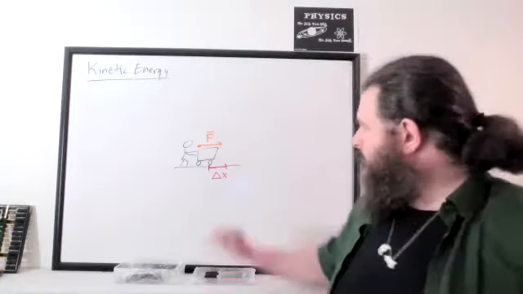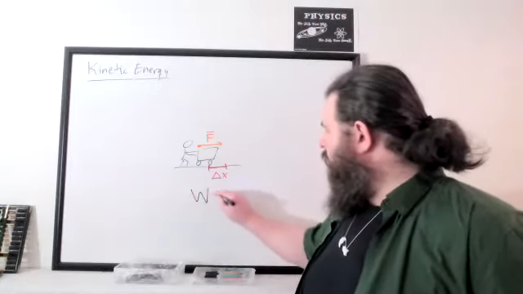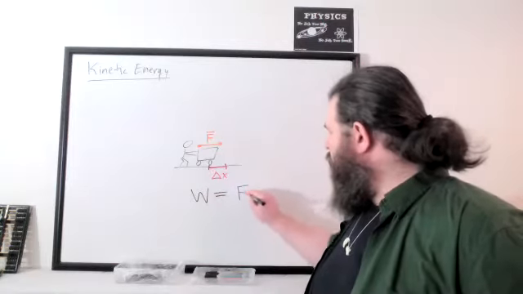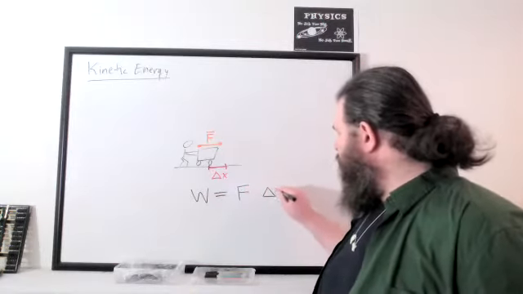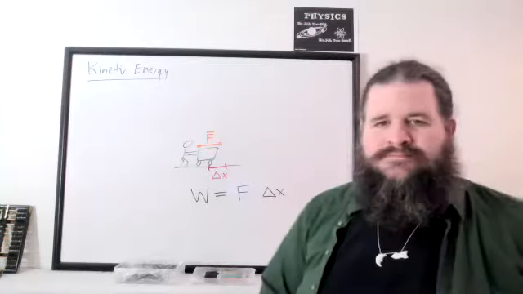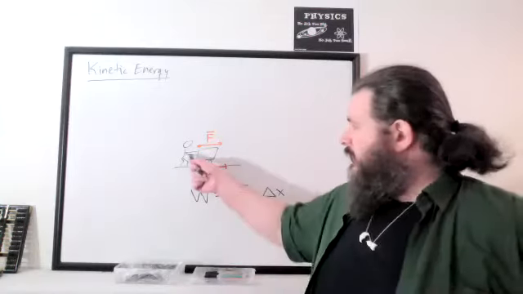Yeah, that's work. You're doing work because you're applying a force as the object moves some distance. So you're doing work as you push on the object.